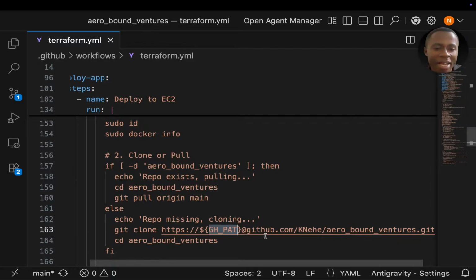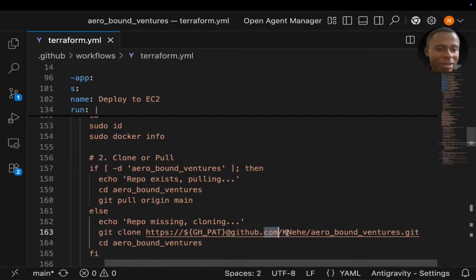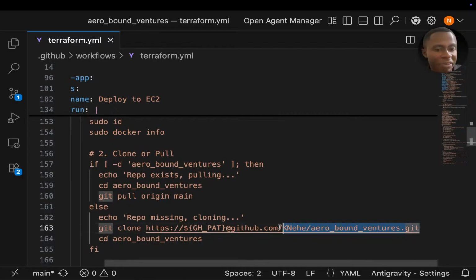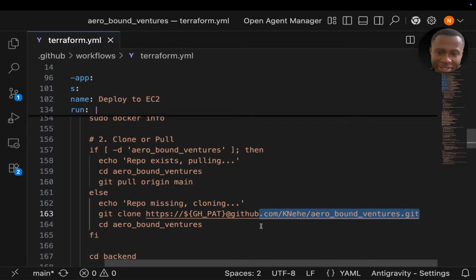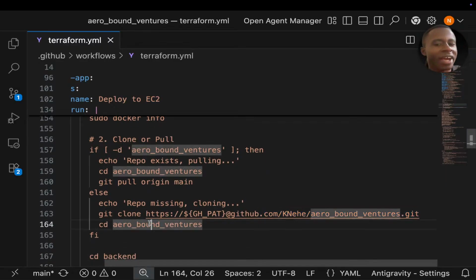This is my repository, but in your case, put yours. This one here is my private repo. If you try to clone it, you won't be able to. So if you want to do what I'm doing, use the public repo, and the link is in the description. Make sure you do it. After that, cd into Airbound Ventures.